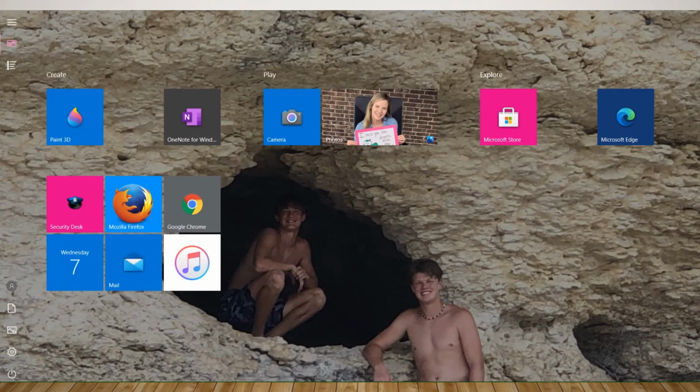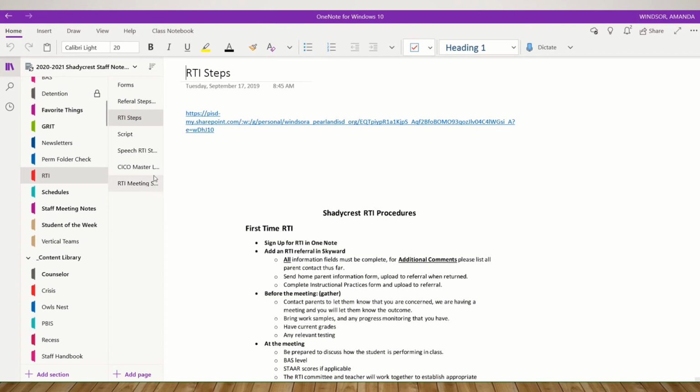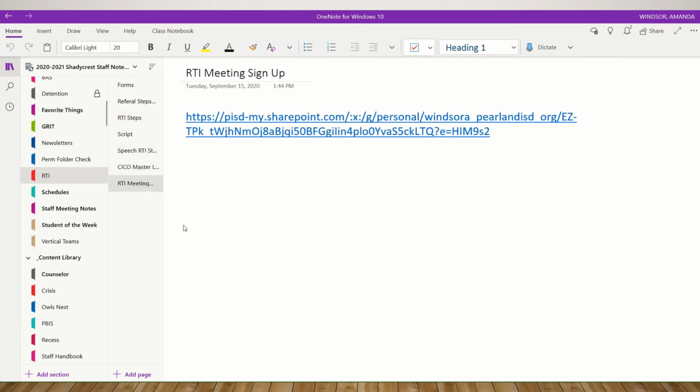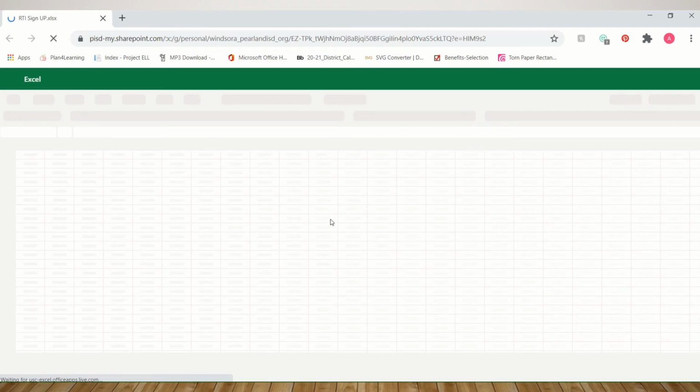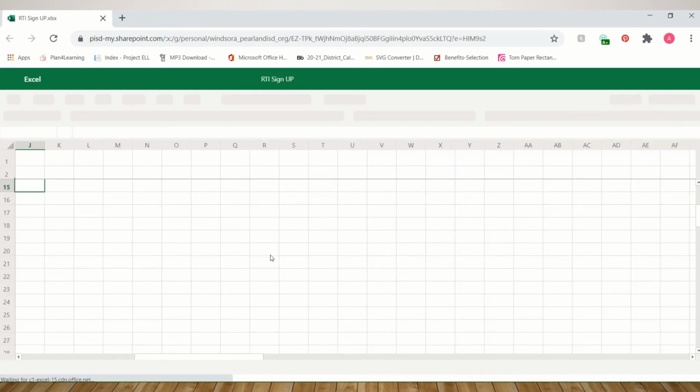So I am going to open up my OneNote and I am going to go into the RTI meeting sign up. Okay, so it's in RTI, it's under my RTI tab. I'm going to click on this and it is going to open SharePoint. No, it's telling me it wants to open. Let's see. All right, so you're going to come to a spreadsheet.